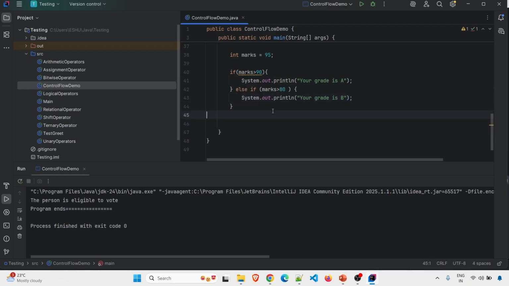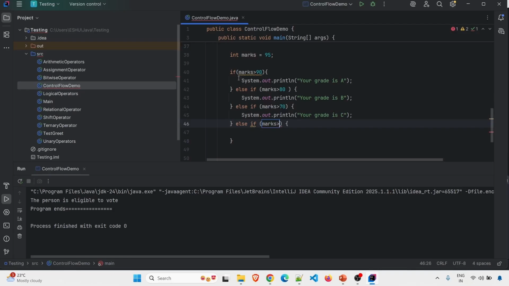Again, you can write else if marks greater than 70, you can print grade is C. Again, I will use else if. So you can just do chaining. If you have multiple conditions, you can just chain them like this: if, else if, else if, else if.